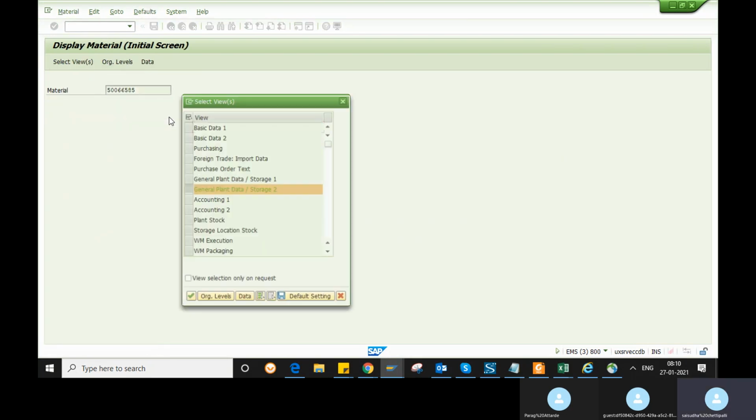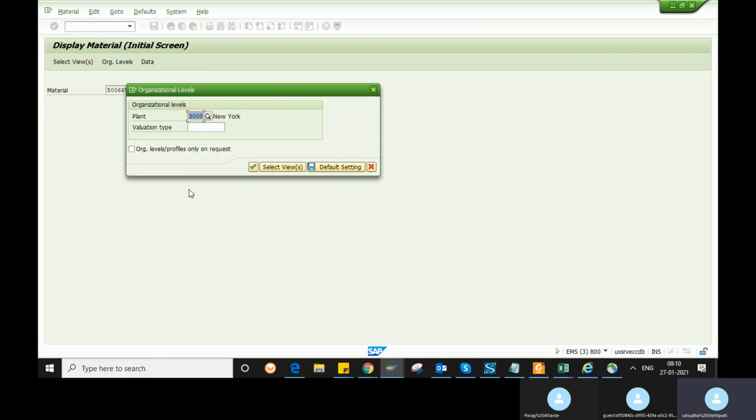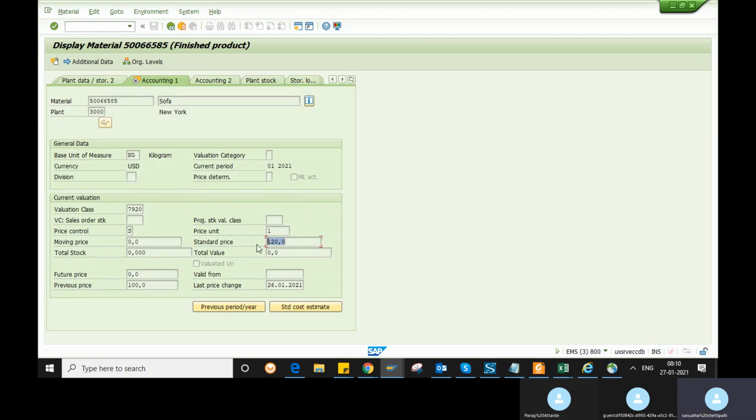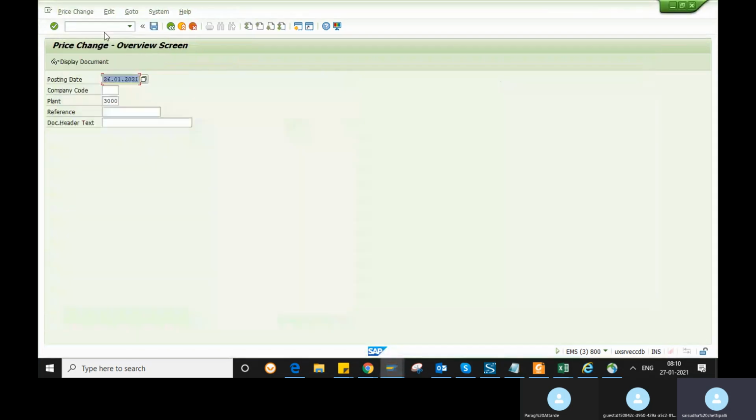So go to the display of that material. See here, the price was changed. Okay, in some cases you cannot change the price here because you already have a sales order or purchase order. It will not allow you to edit the standard or moving average price. So through this transaction MR21 you can change the price of the material master. Okay, remember this one will be useful. MR21.